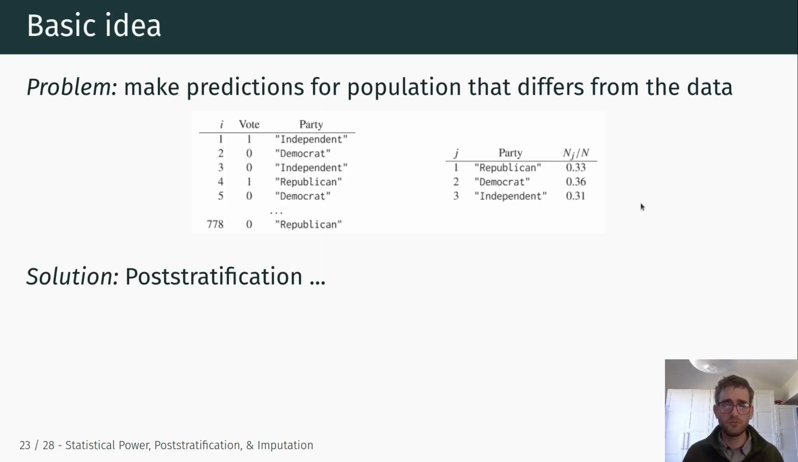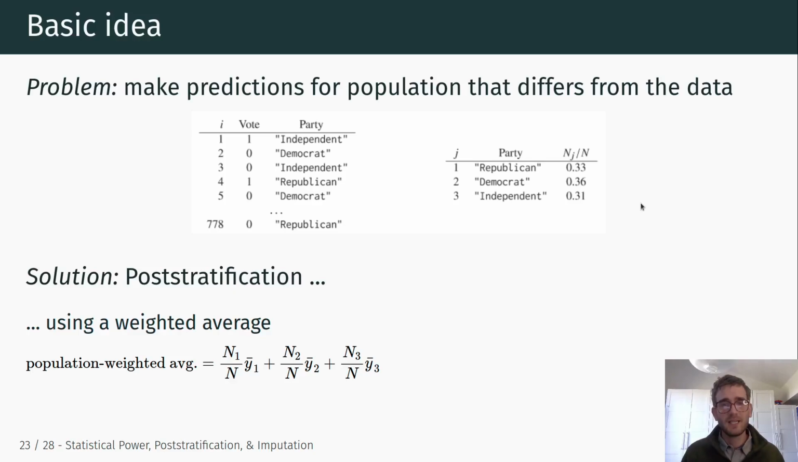There are a couple of different ways of adjusting the sample estimates to match the population. The first and most straightforward example, which is discussed in the textbook, is just using weighted averages.